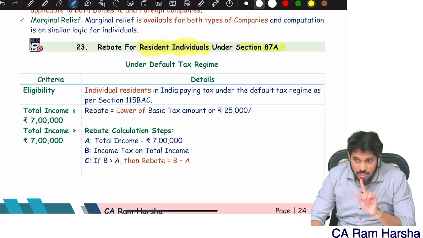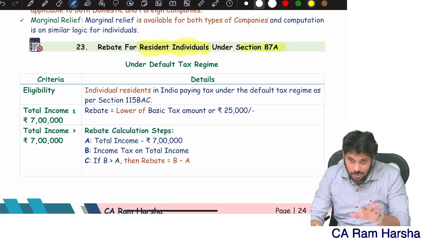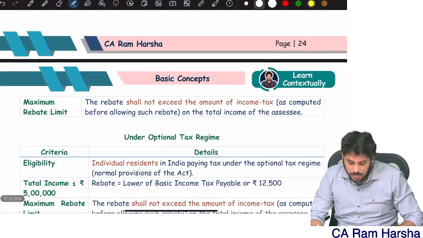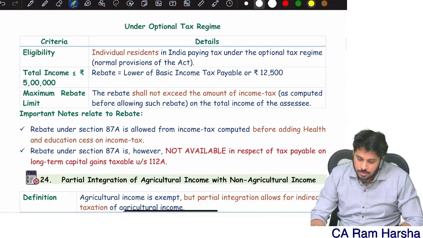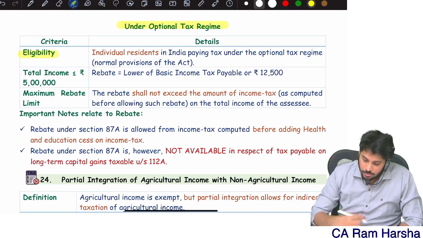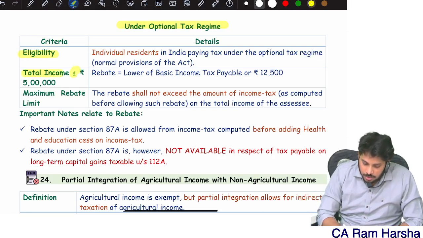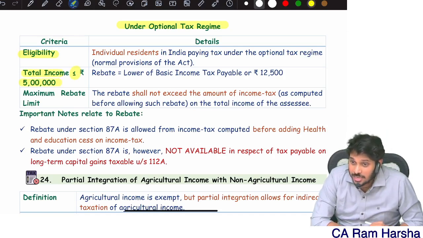The unutilized basic exemption limit concept is available to resident individual and HUF, but this rebate is only for individuals; even HUF is not eligible. So suppose under the optional tax regime, rebate is eligible if the total income is less than or equal to 5 lakh. Remember, less than or equal to 5 lakh.